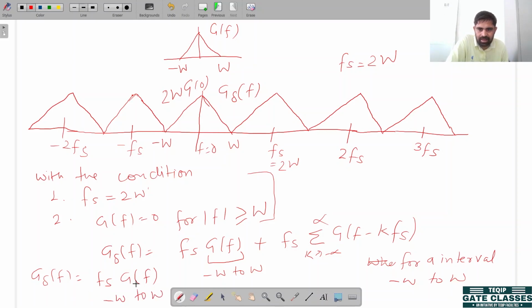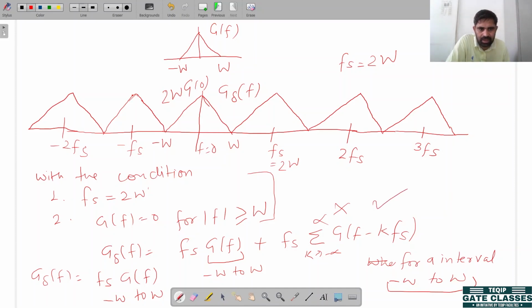We can conclude this because for this interval the other terms are 0, as we want to find the sample signal from minus W hertz to W hertz. This is a higher frequency component.